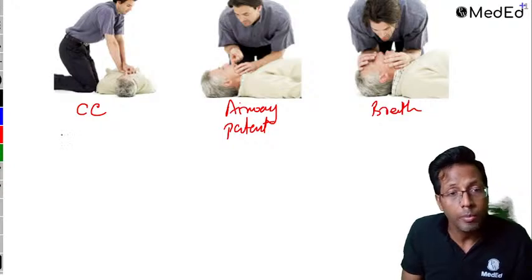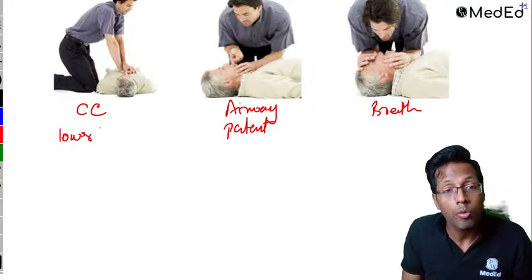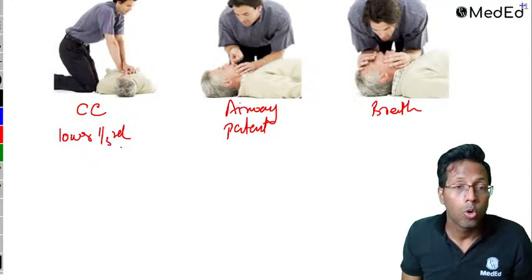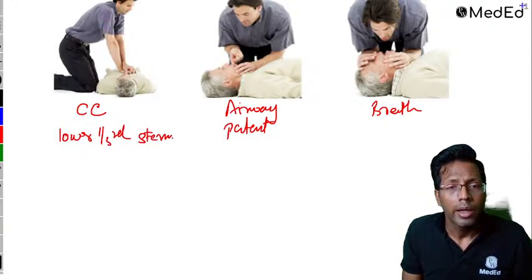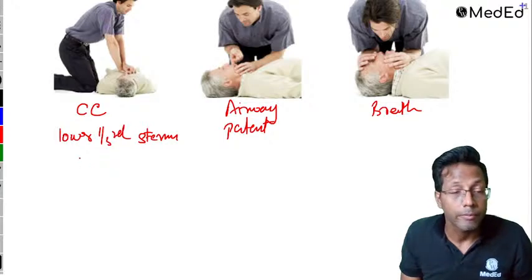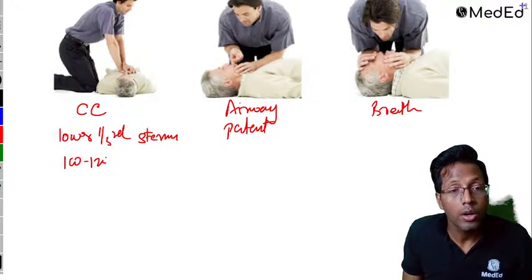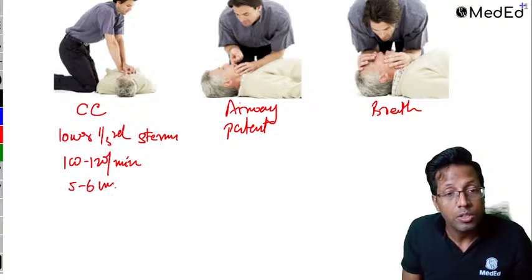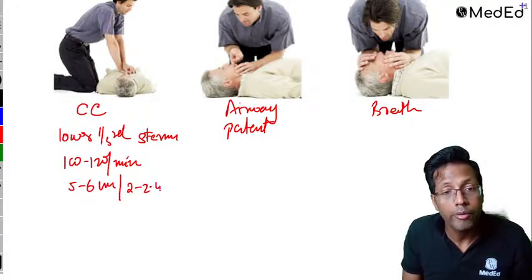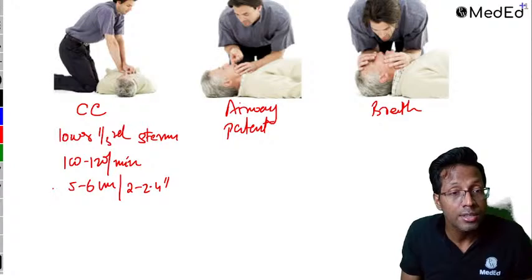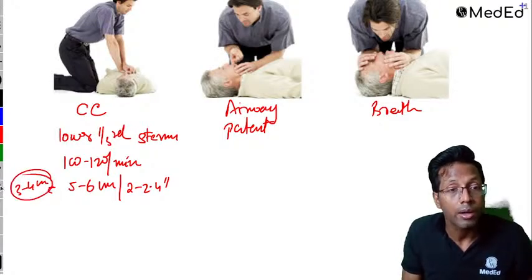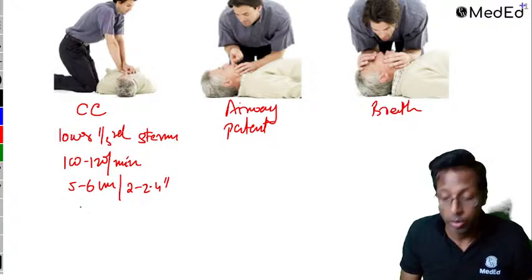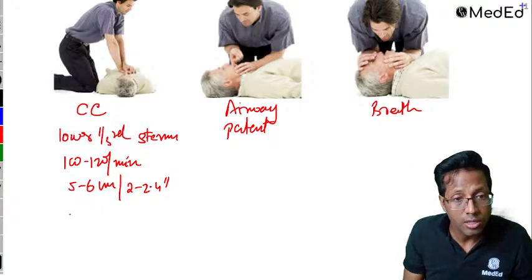Chest compressions normally are given at the, remember this important point, lower 1/3 of the sternum. These are the points of high quality CPR. Lower 1/3 of the sternum. Hence you can get fracture of ribs 5, 6, 7. Rate is 100 to 120 per minute. This time an INICET question: normally the depth is 5 to 6 centimeter or 2 to 2.4 inches, and the question asked in INICET had given 3 to 4 centimeter, which was the wrong option there. So 5 to 6 centimeter or 2 to 2.4 inches is the depth of chest compression.